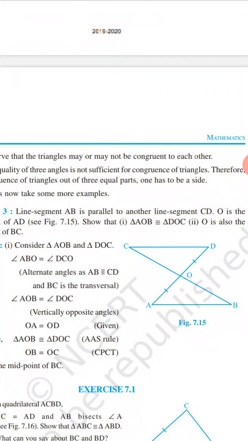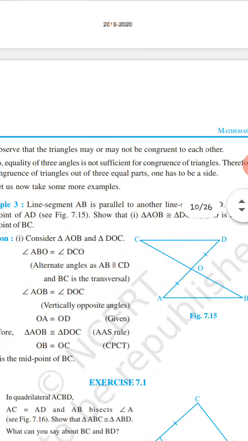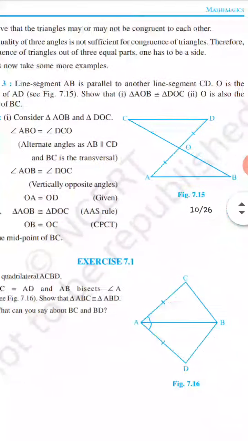So by the AAS rule or ASA rule, triangle AOB is congruent to DOC. So OB is equal to OC, that is, O is the midpoint of BC. This we have to prove.